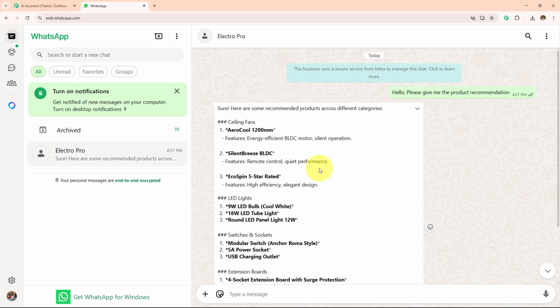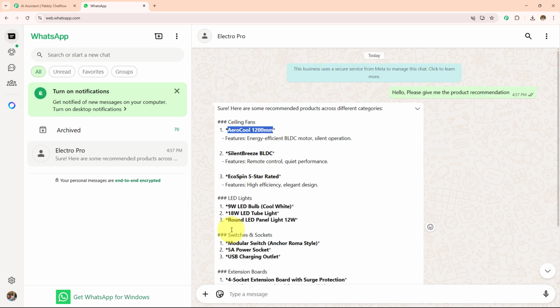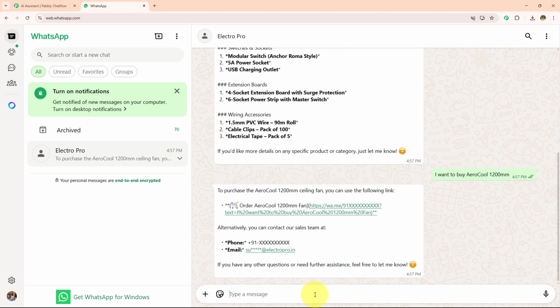So it has provided me with the ceiling fans, LED lights, switches and sockets, extension boards, wiring, accessories. Now let's suppose I want to get this AeroCool. So I'm going to write, I want to buy this AeroCool. So it is going to send me the message in which it is going to provide me all the order details or the order link. So here it says, to purchase the AeroCool ceiling fan, you can use the following link. If I click on this, I will be redirected towards buying this product, and alternatively, you can contact the sales team. So here it has provided me with the contact details.